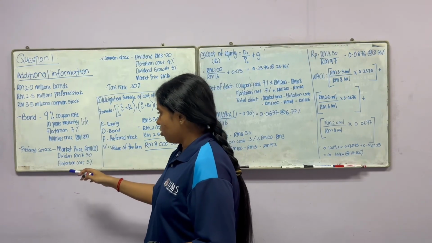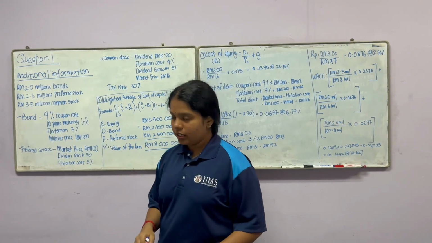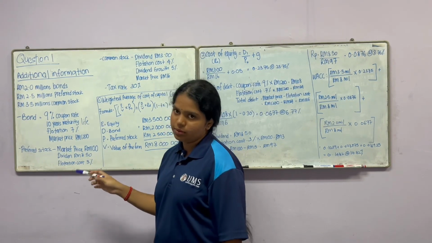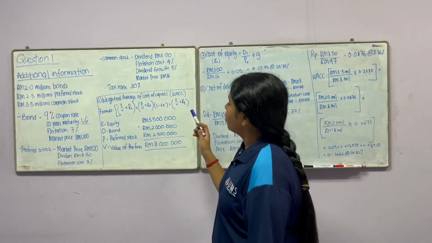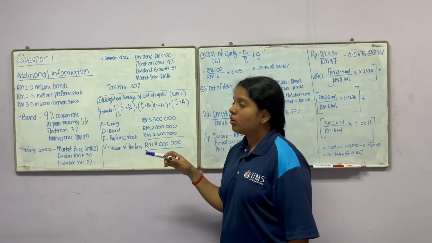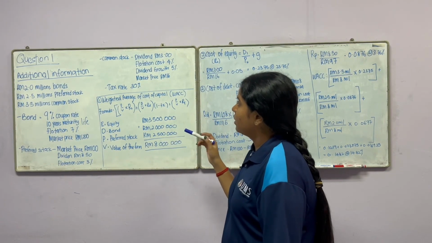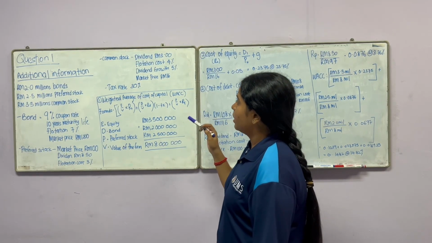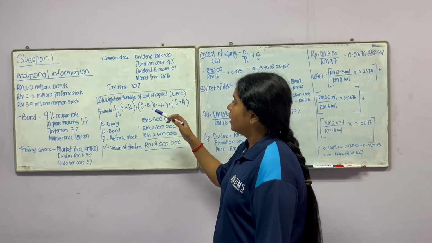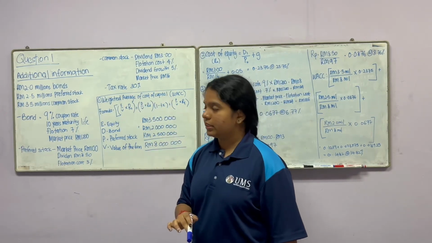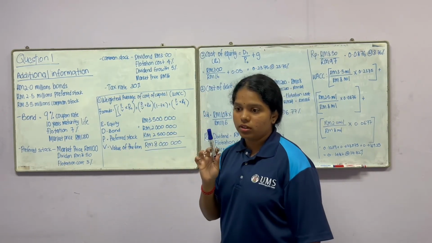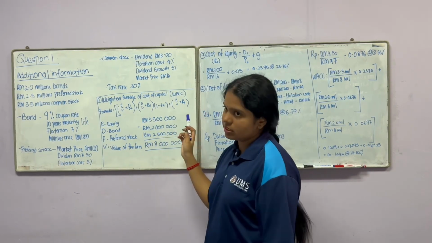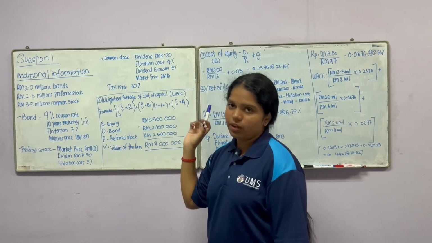For preferred stock, market price is 100 ringgit, dividend is 8 ringgit 50 cents and flotation cost is 3%. For common stock, dividend is 3 ringgit, flotation cost is 4%, the dividend growth is constantly 5% and the market price is 16 ringgit. And the tax rate is also 30%. Let's move to the first question, which is we need to calculate the WACC, weighted average cost of capital.